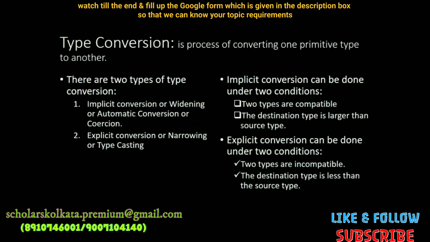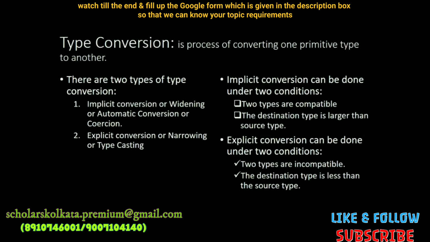So if you take a double and convert it into float, you can say that it is narrowing. Or taking a float variable and converting it into integer type, you can also say that it is a narrowing. Now, implicit conversion can be done under two conditions. The variables must be compatible, of the same data type or the same group of data type, and the destination type should be larger than the source type.